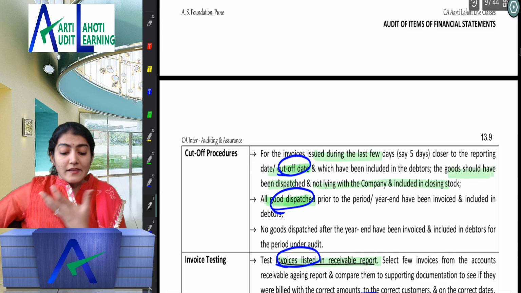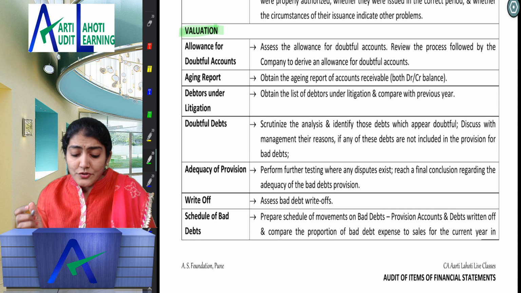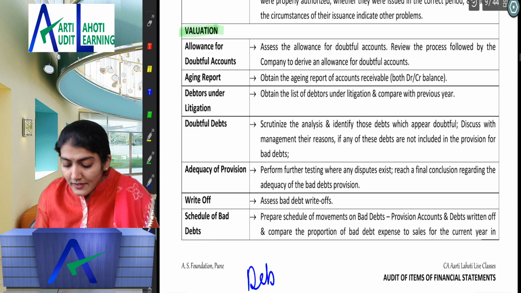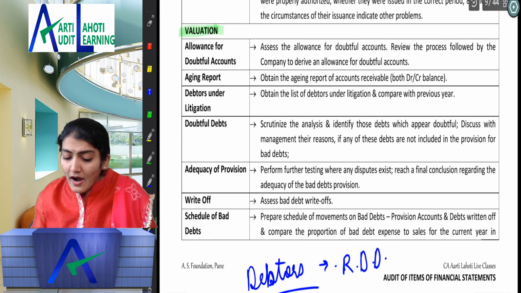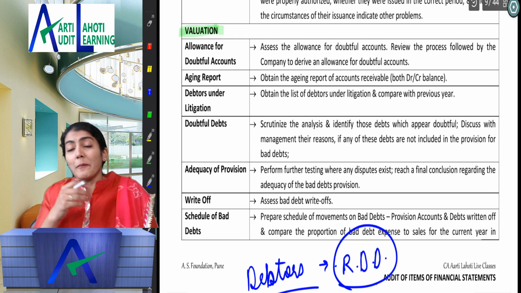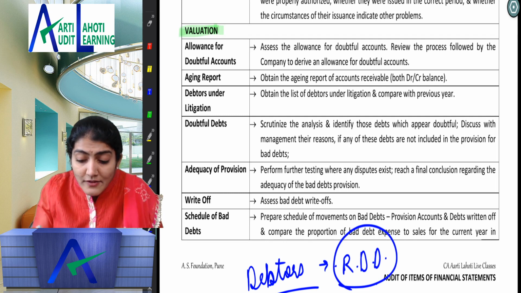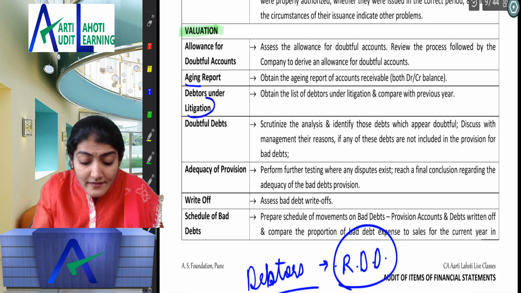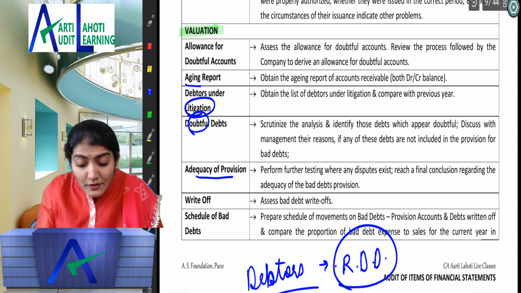Then after that we talk about the valuation, right? Valuation, again we need to check for the accounting policy, and obviously debtors valuation, it goes without saying that the first item which I want to talk about over here is going to be the RDD, right? The reserve for bad and doubtful debts, right? The provision for bad and doubtful debts, right? So the allowance for the bad and doubtful debts, the aging. Now look at the variety over here, the debtors under litigation, the doubtful debtors. Then you need to check the adequacy of the provision.